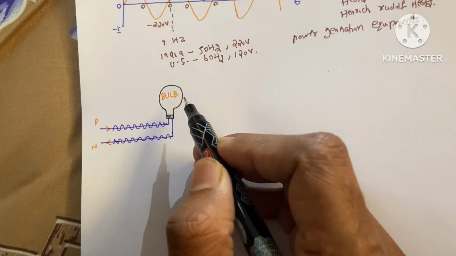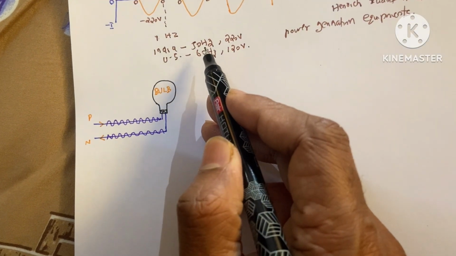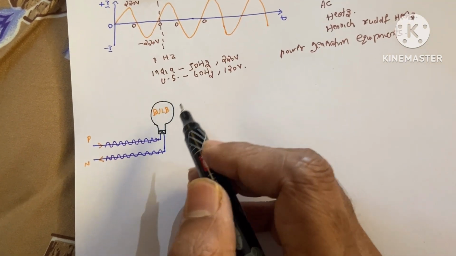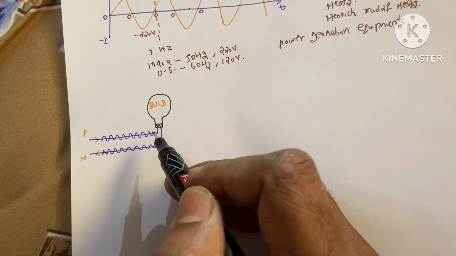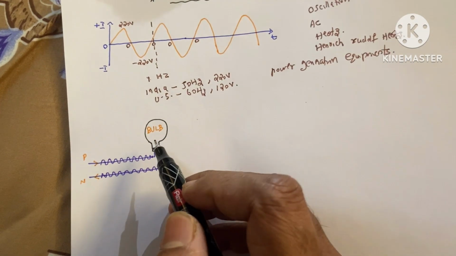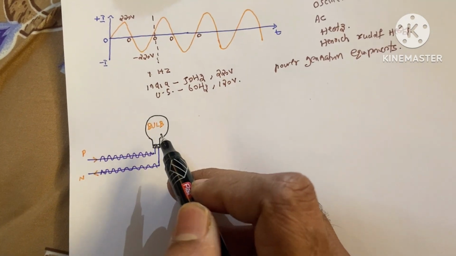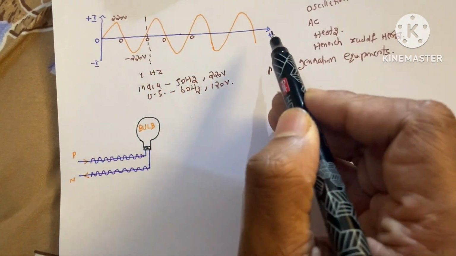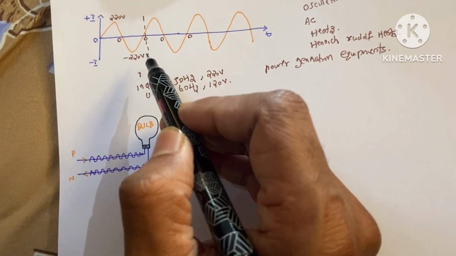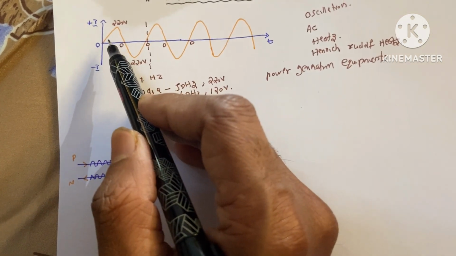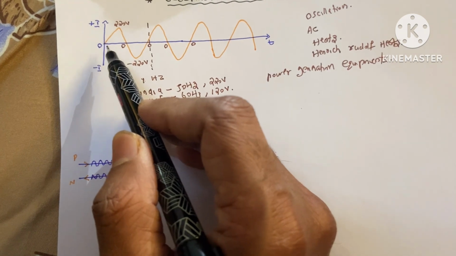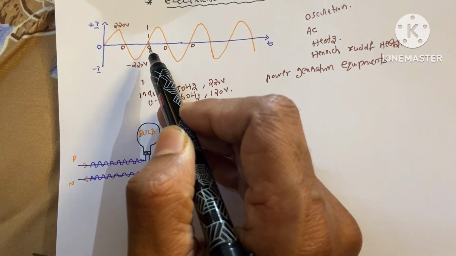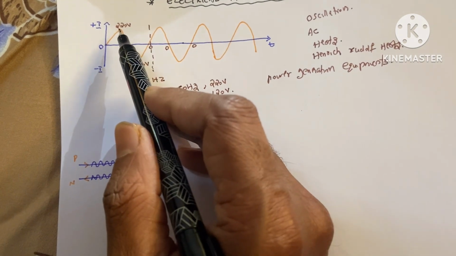Suppose this bulb is in India, we know that the frequency is 50 hertz. It means that in 1 second there are 50 oscillations you can see in your system. Okay, that means when the current passes through this bulb, for example it is the wire. Okay, when this current passes through the bulb, at that time in 1 cycle your bulb will be off 2 times. See, it is the current 0 and here also 0, and the bulb is in off position 2 times.